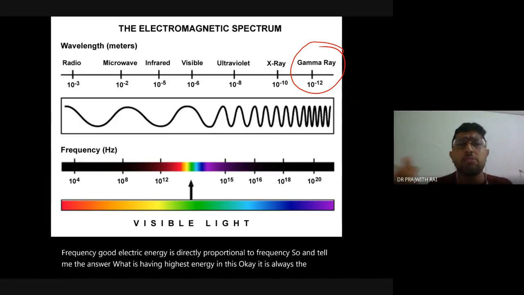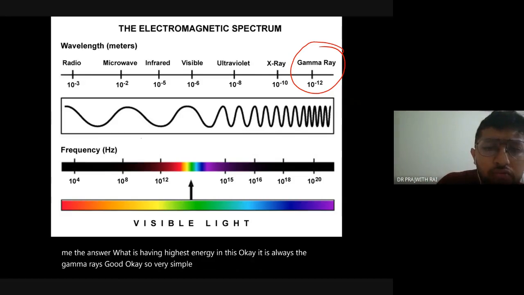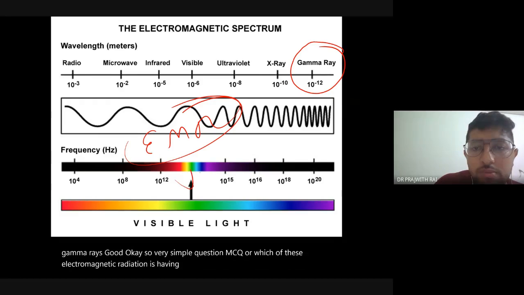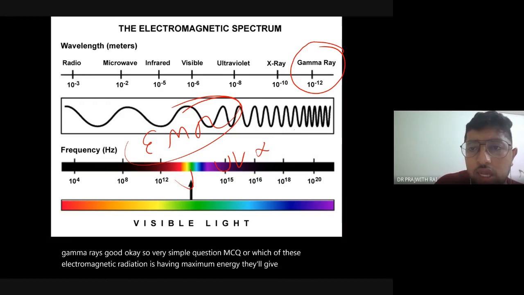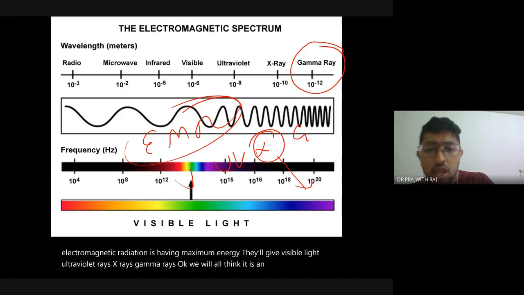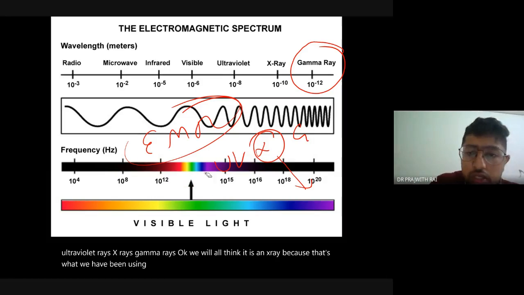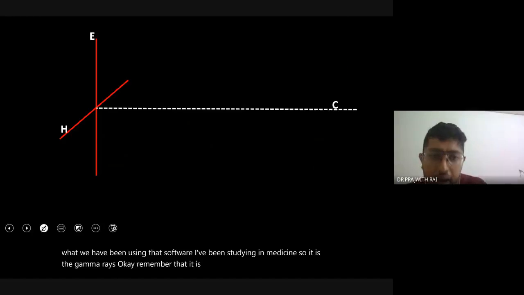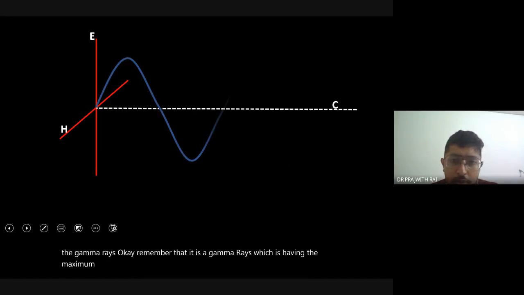Good. So very simple question, MCQ. Which of these electromagnetic radiations is having maximum energy? They'll give visible light, ultraviolet rays, X-rays, gamma rays. We will all think it's an X-ray because that's what we have been using, that's what we have been studying in medicine. So it is the gamma rays. Remember that it is the gamma rays which have the maximum energy.